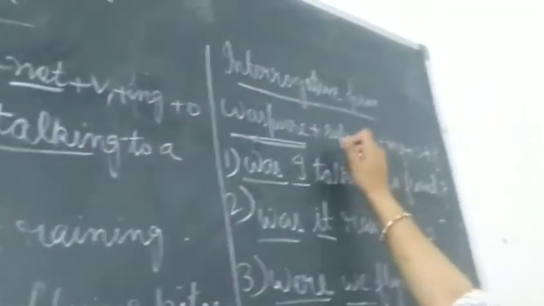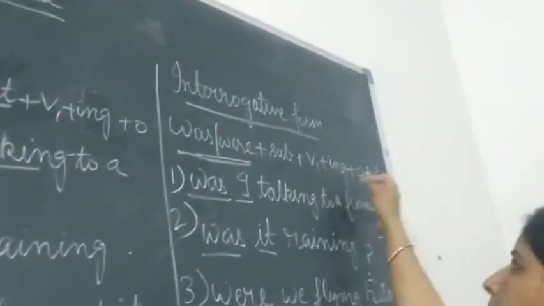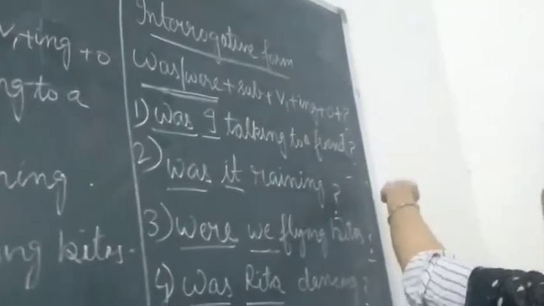In interrogative forms, you need to start the sentence with helping verbs, was, were, then your subject, then your first form plus ing, plus object, and then question mark.